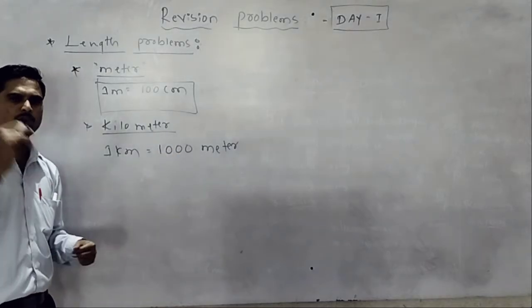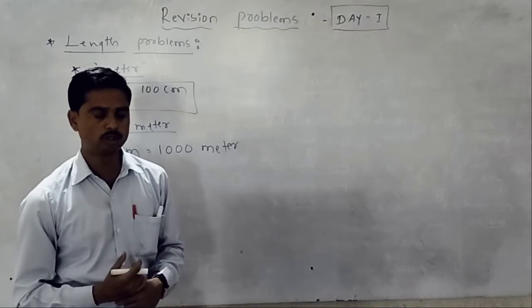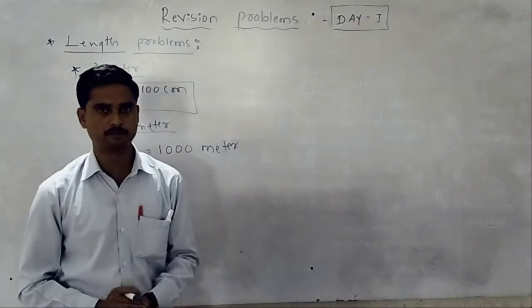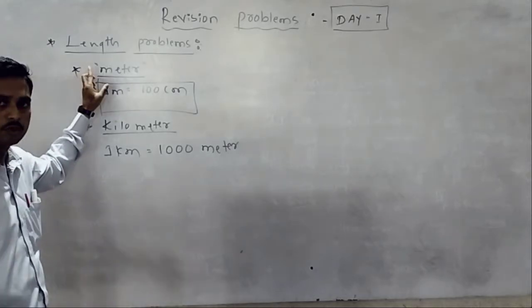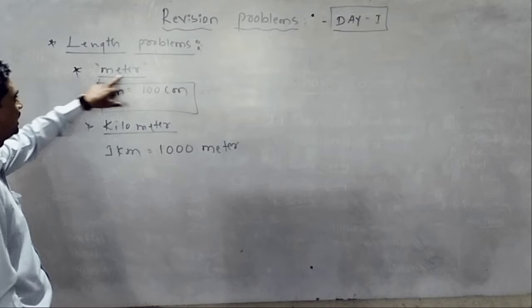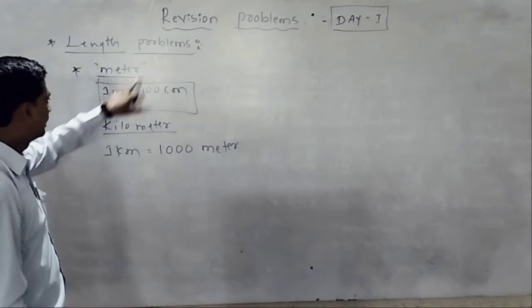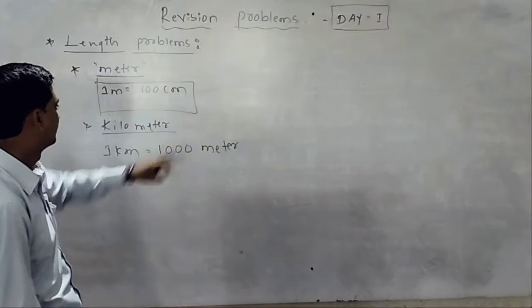I am going to revision only, but sir is telling this much speed. Don't think only you have to listen. Okay, because which is the standard unit of measuring length means the standard unit of measuring length is meter. Then 1 meter equal to always 100 centimeter.